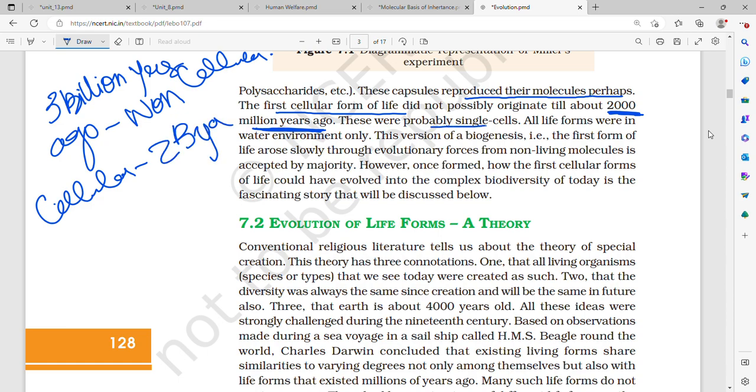These were probably single cells, and what were they? They were unicellular prokaryotes, and all life forms were in a water environment only. So the life forms first originated, they must have originated in water.